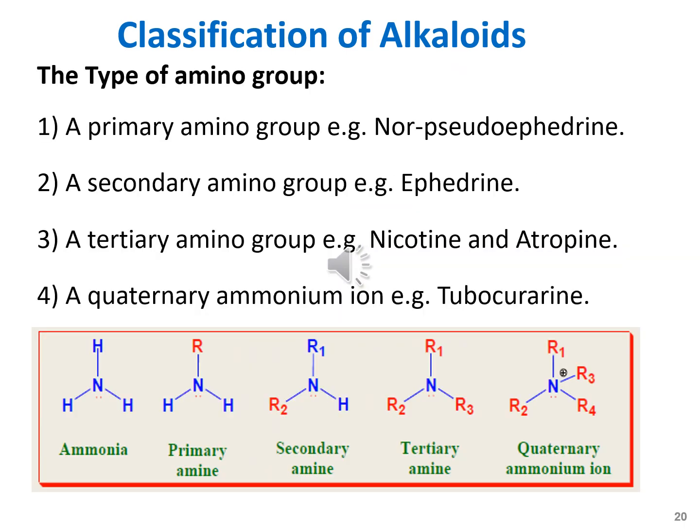Alkaloids may also be classified on the basis of the amino group which they contain. For example, some alkaloids contain the primary amino group; for example, norpseudoephedrine contains the primary amino group. Some others contain the secondary amino group; for example, ephedrine contains the secondary amino group. Nicotine and atropine contain the tertiary amino group, and similarly tubocurarine contains the quaternary ammonium salt of the nitrogen.